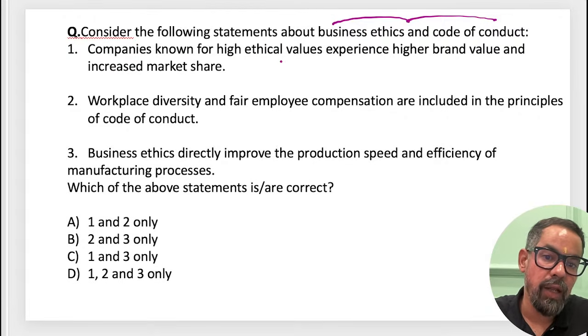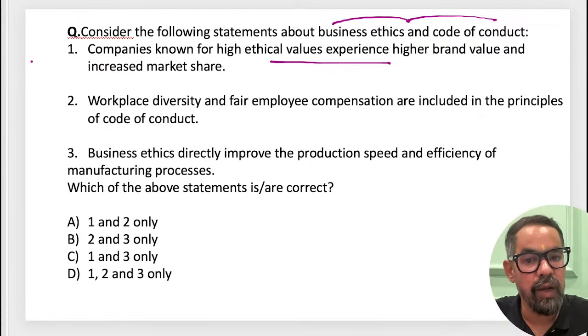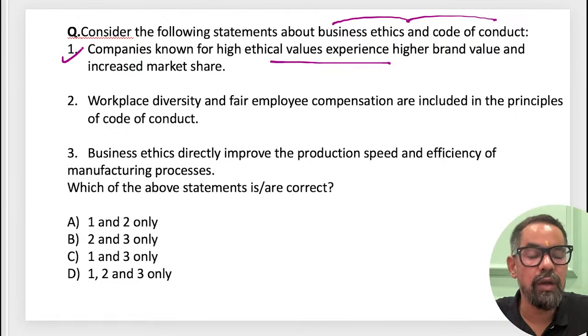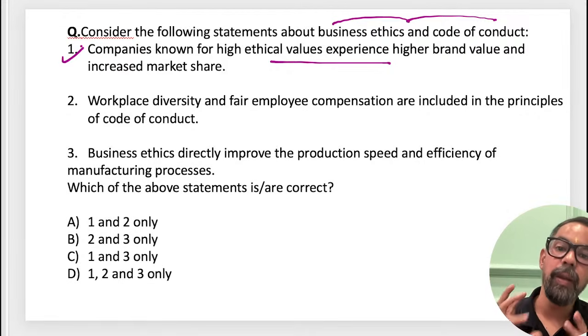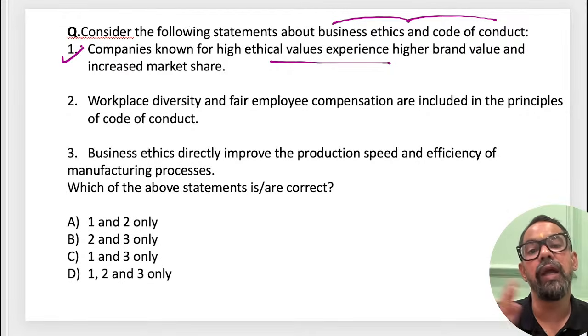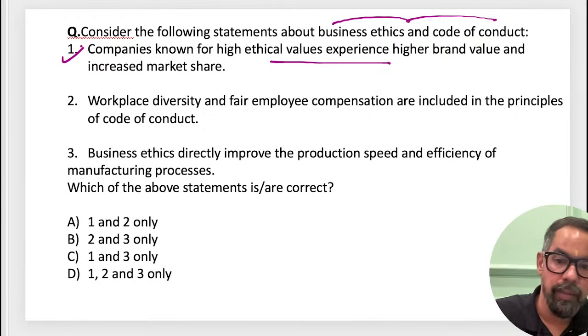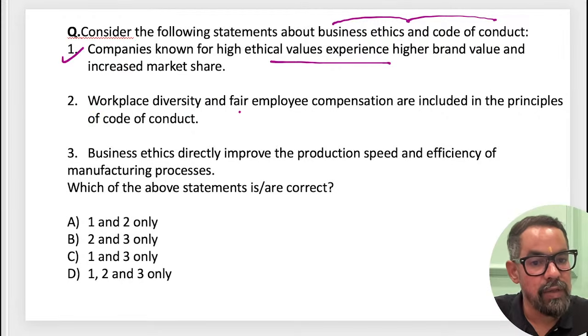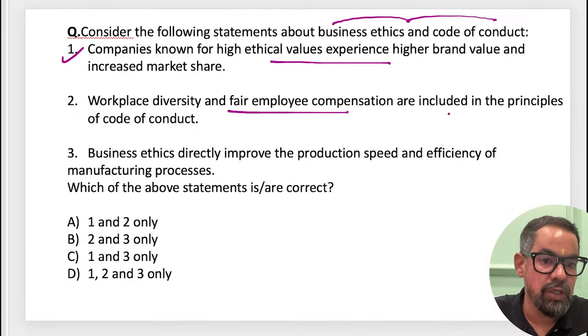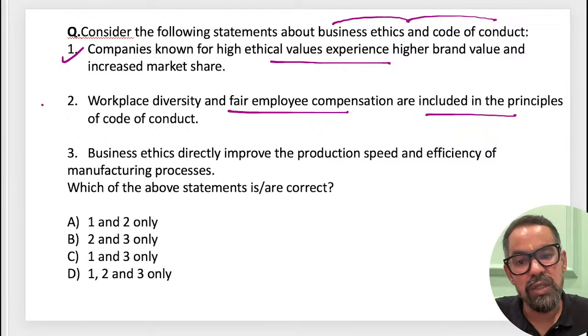Companies known for high value ethics experience higher brand value and increased market share, like Tata. They have built an image in the market, so whenever they come up with any product, it is easily accepted. Workplace diversity and fair employee compensation are included in the principles of ethics.